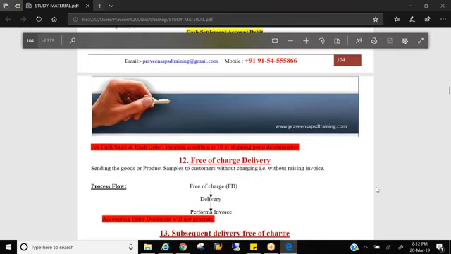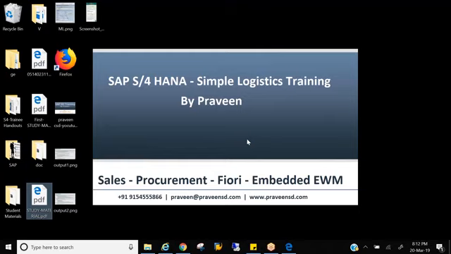Free of charge delivery. Let's say you went to some store and they were launching a new product and they just handed you some sample. Okay, just as a promotional activity, they hand over a sample. Will they charge for that sample? Anyone? Will they charge for the samples? No, right? No. They just give it to you so that you can try.